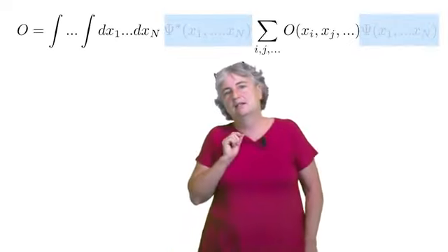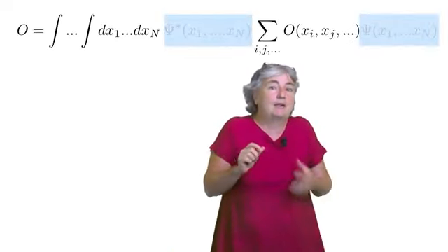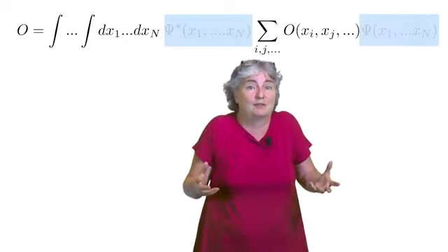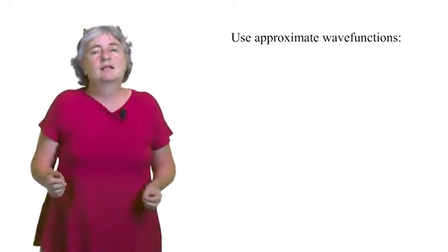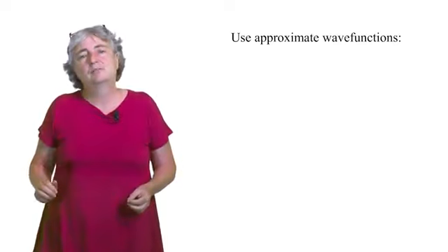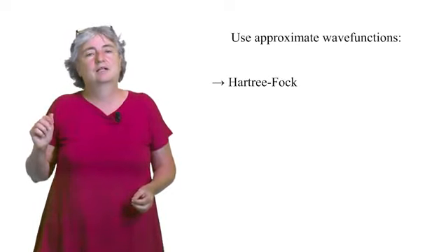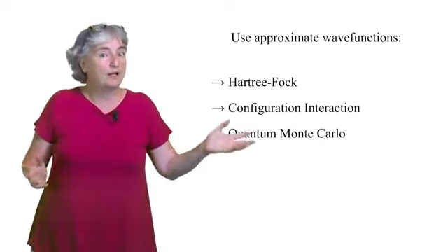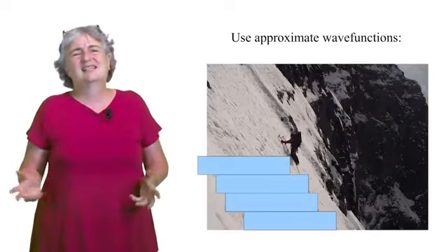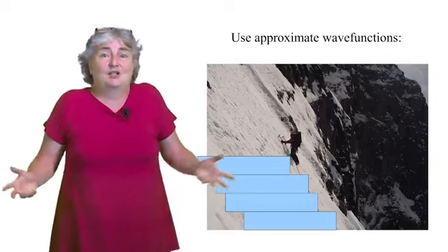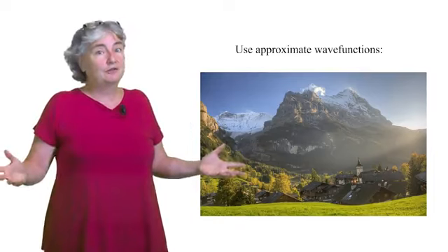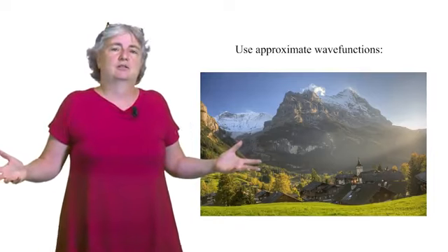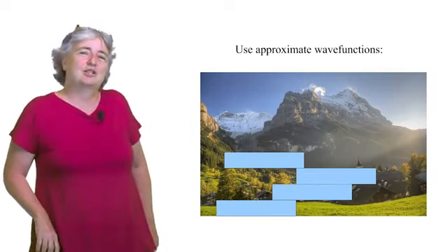This opens quite a few possibilities. First, we may try to get rid of the details in the wave functions that are not important for certain observables, which means we may work with approximate wave functions. Some methods do this. For example, Hartree-Fock, configuration interaction, or quantum Monte Carlo. This is like modifying the mountain such that it will be easier to get to the top. If we do a good job, the final view from the mountain is unchanged, which is what we want. But that is usually difficult to achieve.